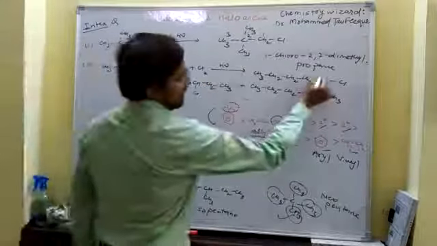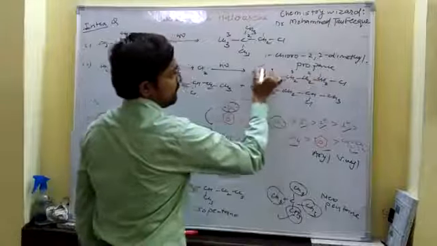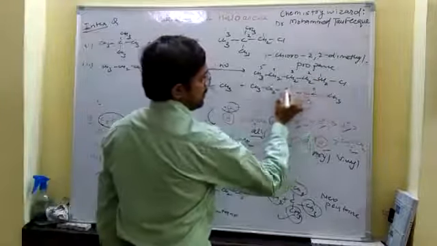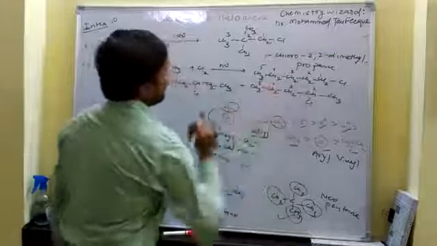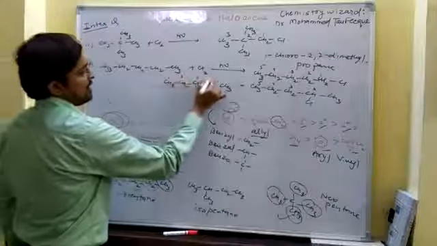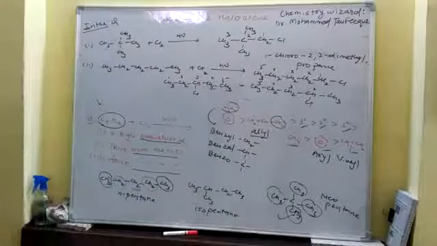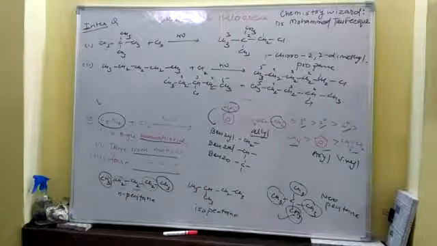The IUPAC names are 1-chloropentane, 2-chloropentane, and 3-chloropentane. Okay. Now the 4 isomeric.